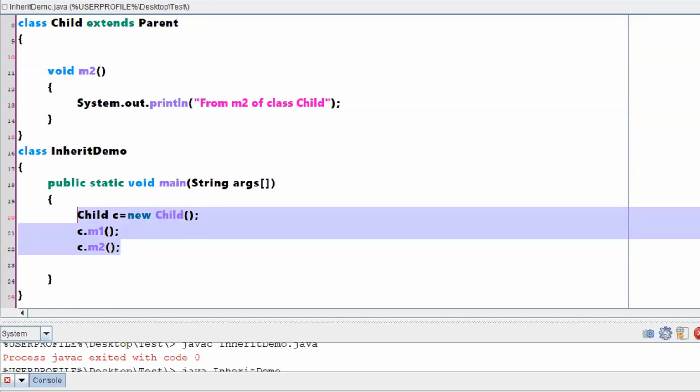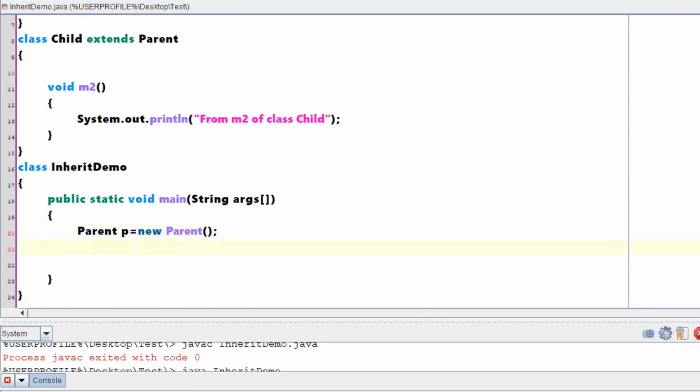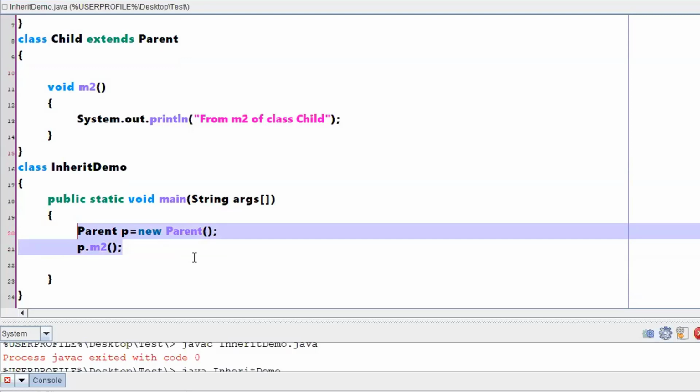Can I write a statement something like this? Parent P is equal to new Parent. Am I creating an object of the parent class? By using the object of the parent class, can I execute the M2 method where the M2 method has been defined? Is it feasible to do by creating a P that is a parent class? Yes, sir, we can use. Okay.